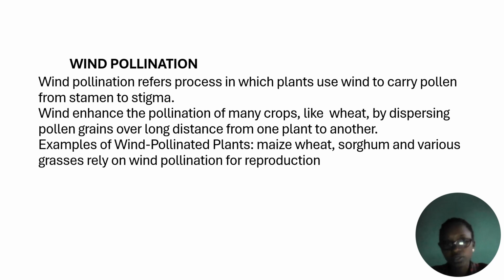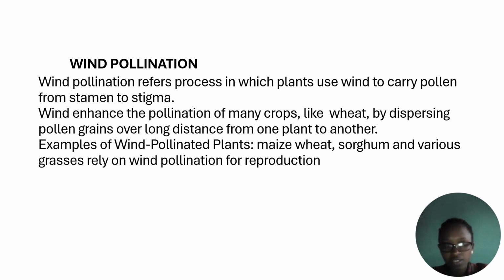Let's continue to wind pollination. First of all, wind pollination refers to the process in which plants use wind to carry pollen grains from stamen to stigma, or from one stigma to another.